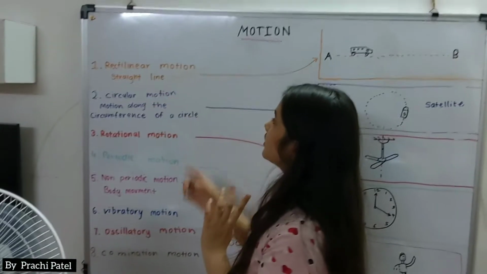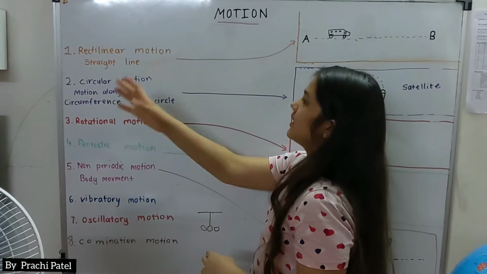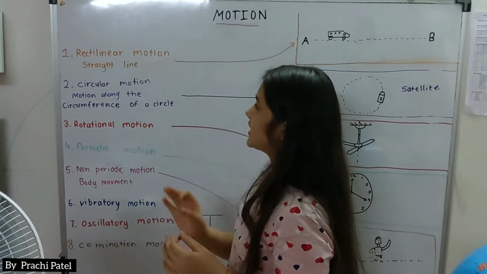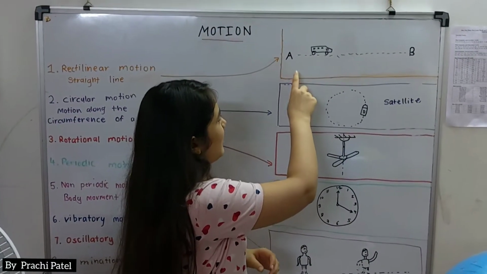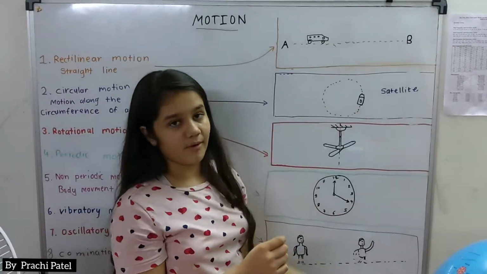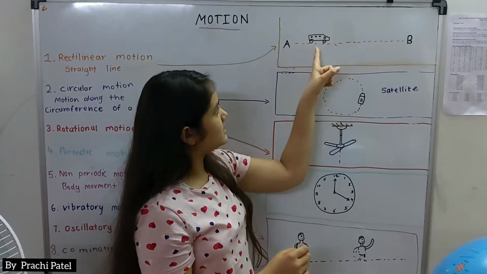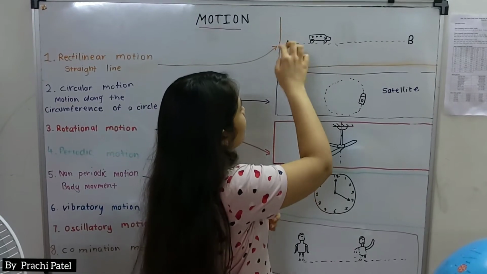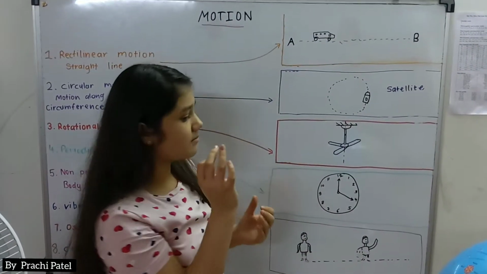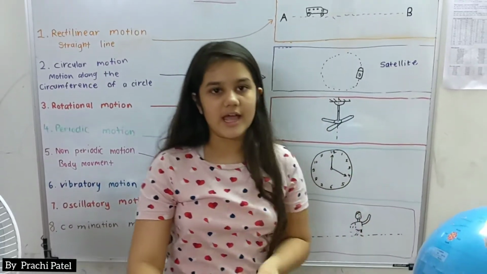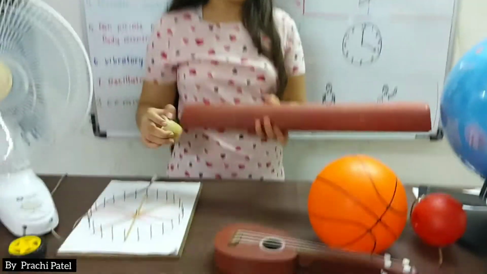Let's start with rectilinear motion, which is a straight line motion. Over here I have 2 points, A point and B point. This is the road and this is the car. The car is going from A point to B point. So that is called rectilinear motion. I will show you the experiment of rectilinear motion.